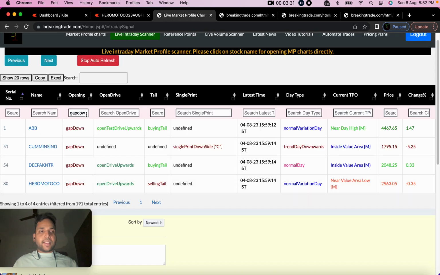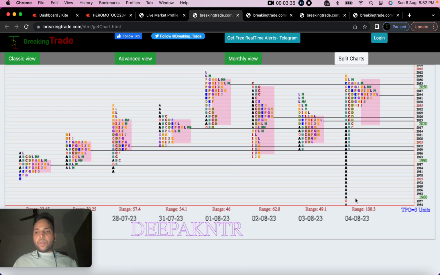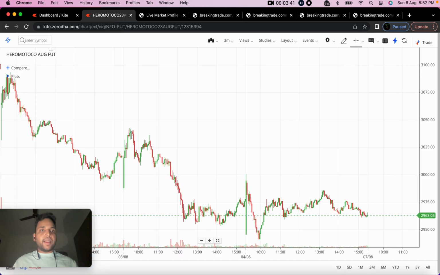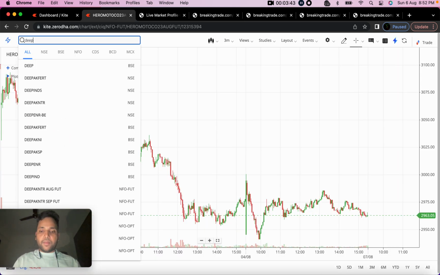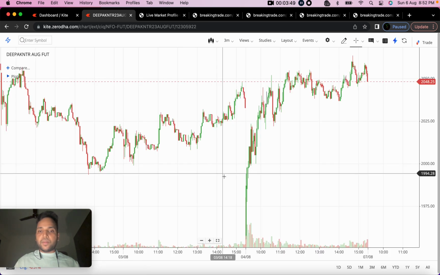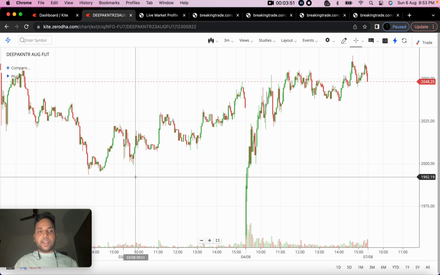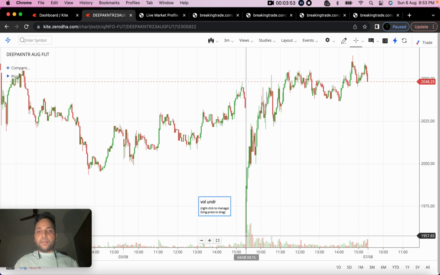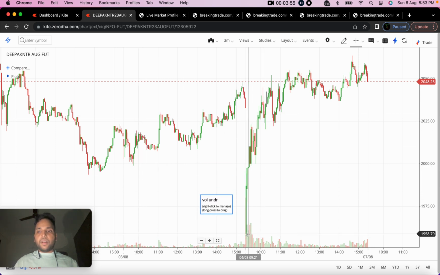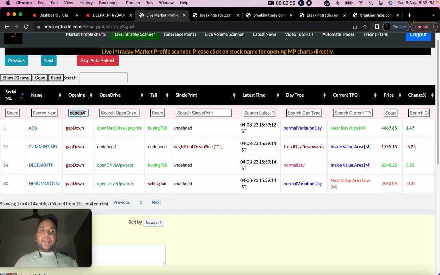Similarly, let's take another example, Deepak Nitrite. Again, it opened gap down here. This was the yesterday low and it clearly opened gap down. Again, taking the example here, Deepak Nitrite August future. Again, you can see this was the yesterday low and the market opened with a huge gap down and then it retraced back. Okay, so these are the two things.